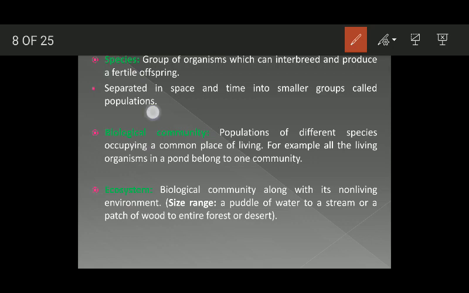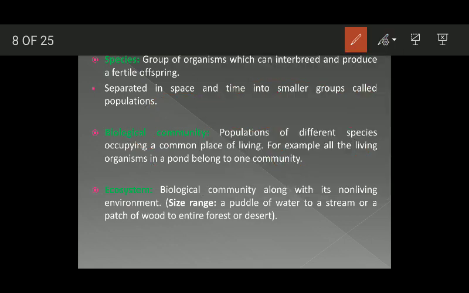For example, dog population of district A, dog population of district B, and dog population of district C. Although they belong to the same species and can interbreed and produce fertile offsprings, they are separated in time and space, and you have different populations.